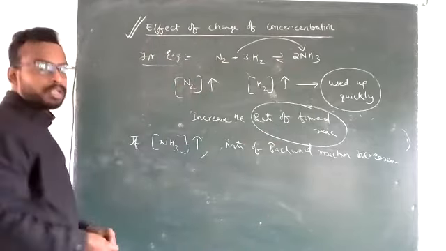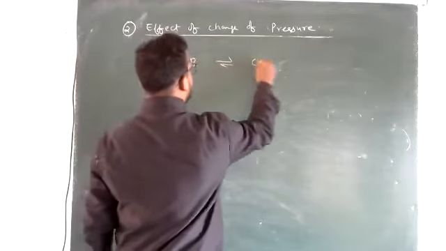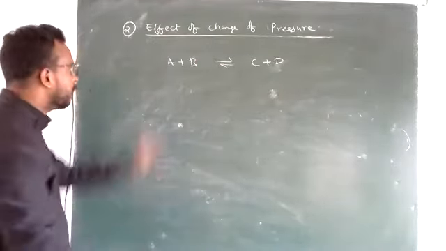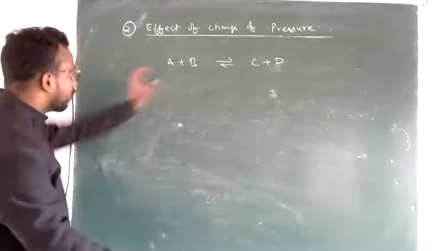Now, if at all there is an increase in pressure in any of the reactants and products, so what will happen? Okay, now see, suppose this is a reaction A plus B that is giving you C plus D. Okay, now I have increased the pressure of the system. देखो pressure कभी भी reactants और products का नहीं होगा, pressure overall system का होगा.